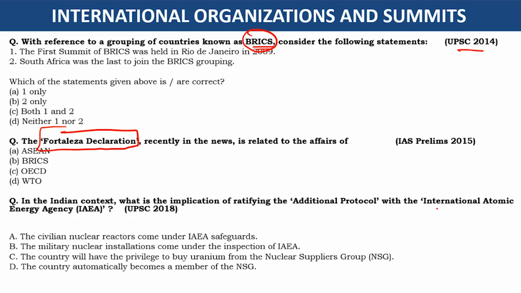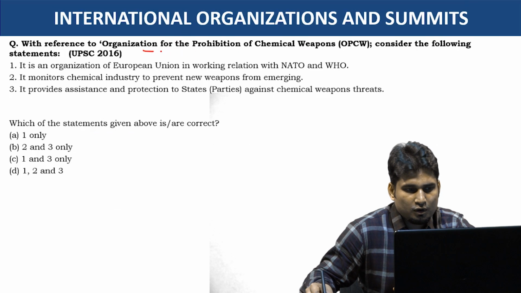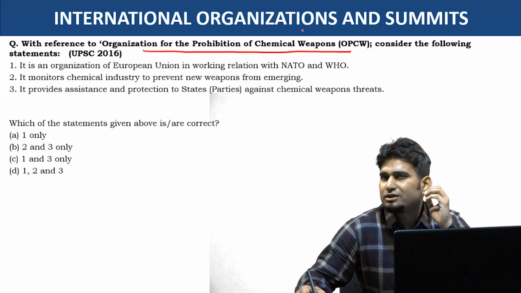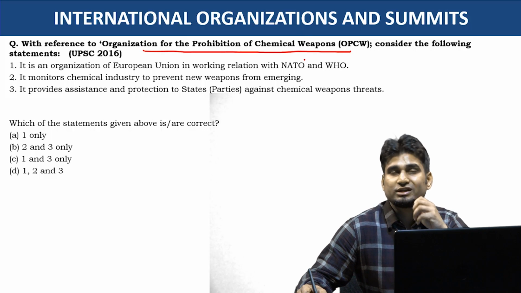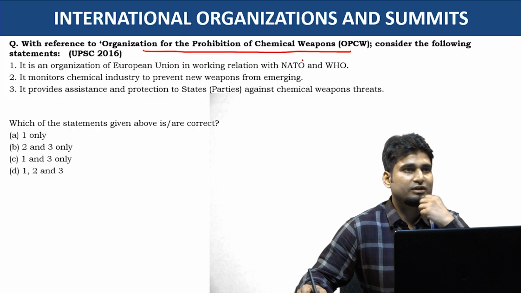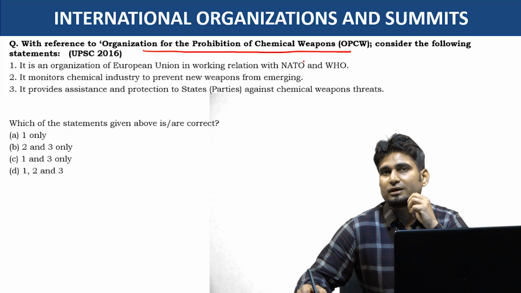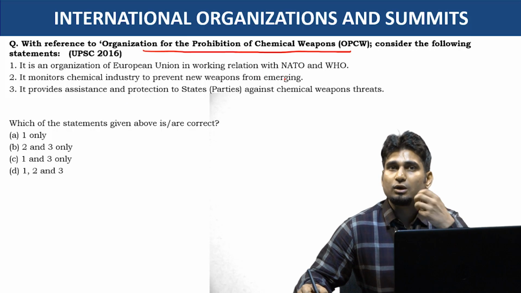Then they asked about IAEA in 2018, very much in the news. In 2016 they asked about OPCW, the Organisation for the Prohibition of Chemical Weapons. So they always ask about organizations and summits. It is our duty, when we are preparing for UPSC, to understand these organizations in depth, read about them, and these questions will tell us what is required to be read.